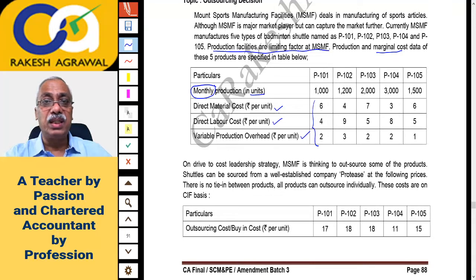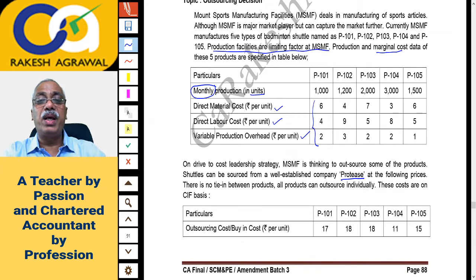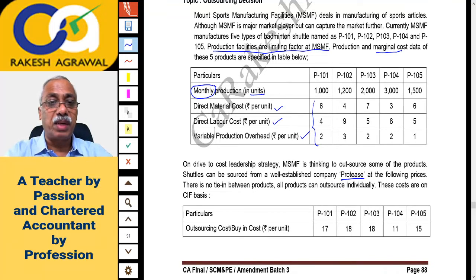Now, these are badminton shuttles. So, shuttles can be sourced from a well-established company, Protease. This is the company from where you will buy ready-made, by outsourcing your work at the following prices. So prices are given below. There is no tie-in between products. All products can outsource individually, and these costs are on CI basis.